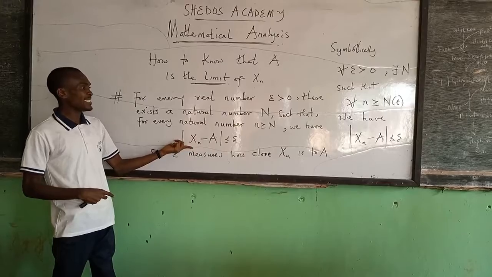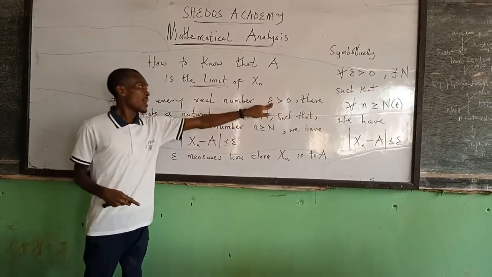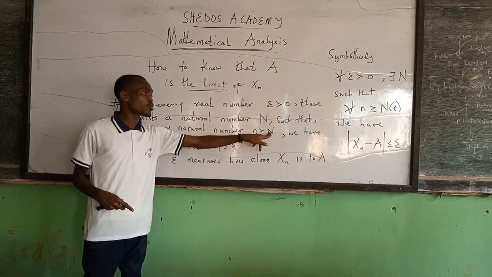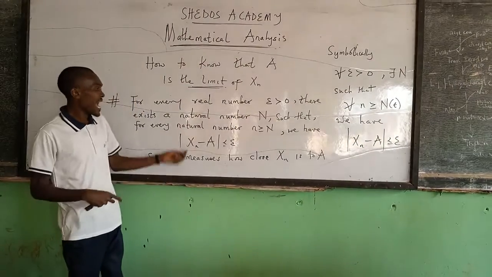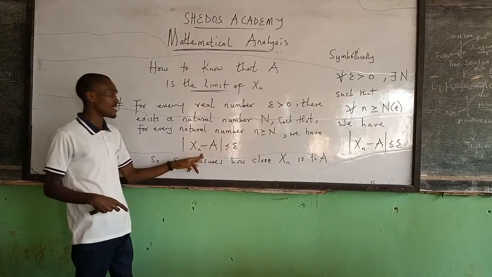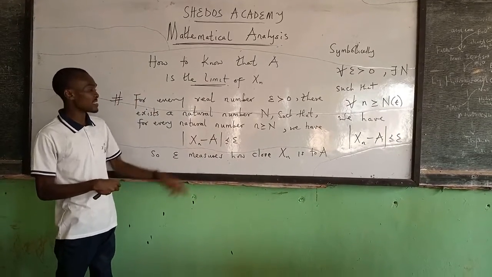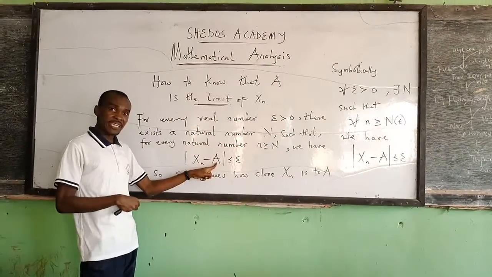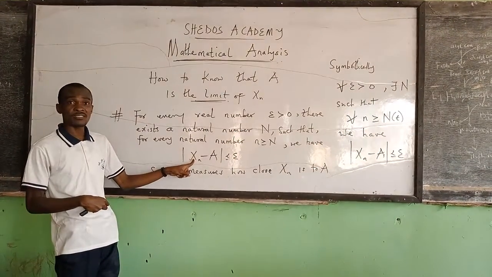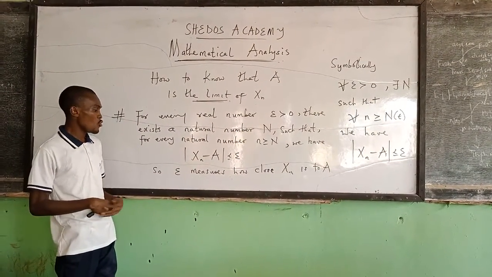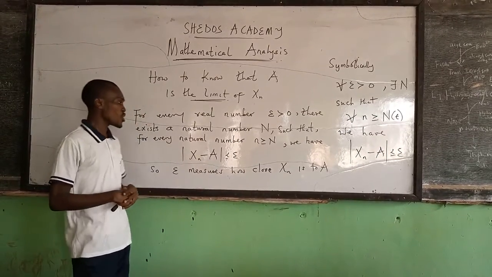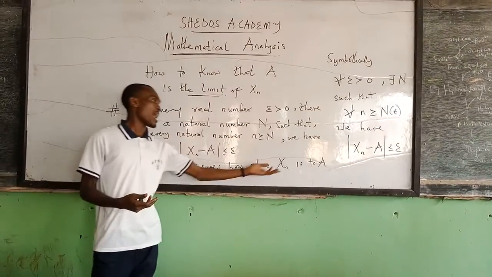So when the conditions epsilon greater than 0, n greater than or equal to capital N, and this third condition are satisfied, then we say that the real number A is the limit of our sequence Xn. It measures how close our sequence is to our limit.